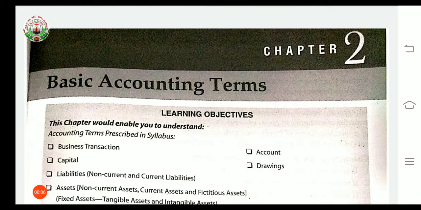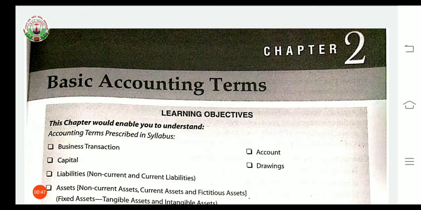Till the previous class, we have studied the first chapter of accountancy, that is Introduction to Accounting. With the help of that chapter, we got to know that accounting is a systematic process of identifying, measuring, recording, classifying, summarizing, interpreting, and communicating financial information to the users. After that, we have seen many characteristics, objectives, and functions of accounting. There were advantages and limitations that we have discussed. After that, the role of accounting in business we have seen. The accounting process we have discussed.